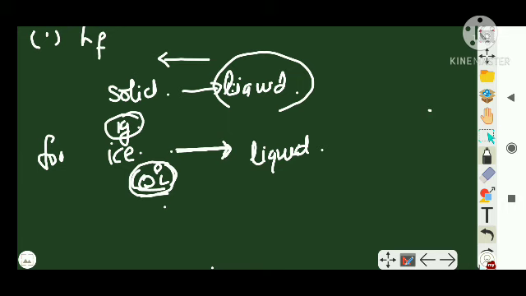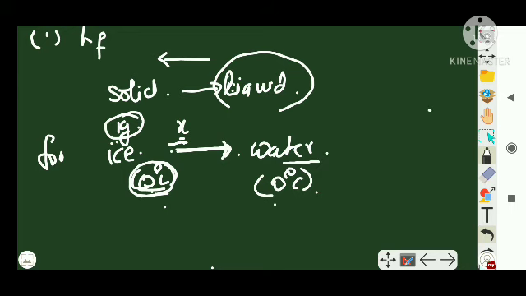I have to give some, let's say x calories, so that it converts into liquid form, which is water, at 0 degrees Celsius. So when I give x amount of energy to 1 gram of ice at its melting point, it converts into water at 0 degrees Celsius.